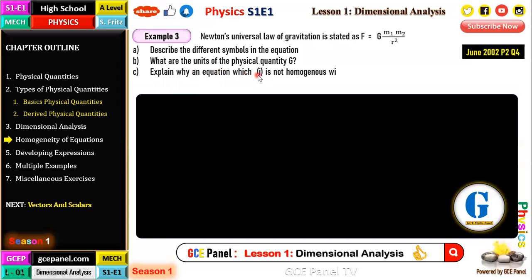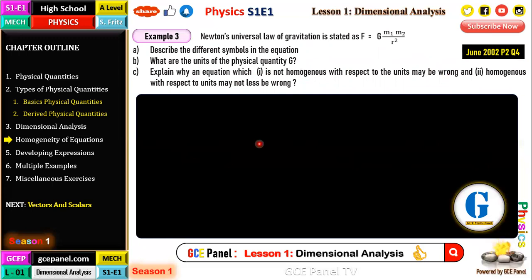Explain why an equation, 1, which is not homogeneous with respect to units, may be wrong, and 2, homogeneous with respect to units may not necessarily be right. This question was June 2002, paper 2, question 4, extracted from that paper. So let's see. Describe the different symbols in this equation.